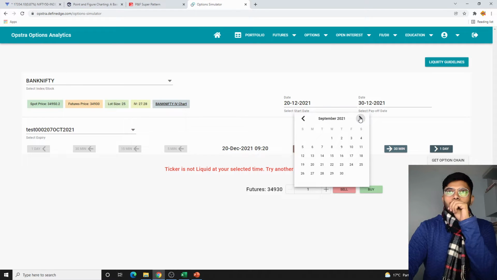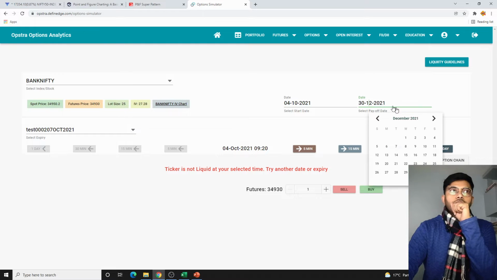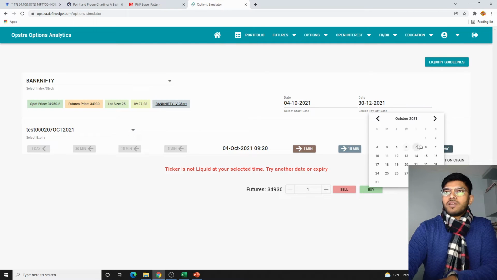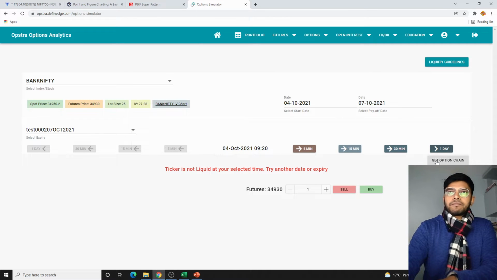So 4th of October we'll be entering into the trade, and 4th of October at around 9:15. For the payoff on 7th of October, so we have 3 months more to test. 7th of October would be the payoff at 9:15. So what do we have here?